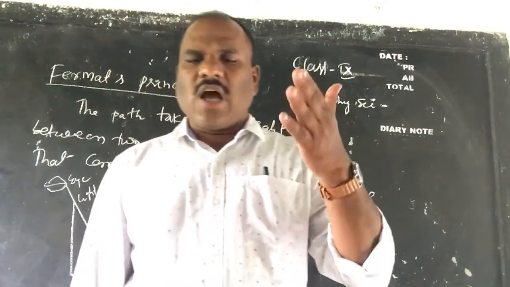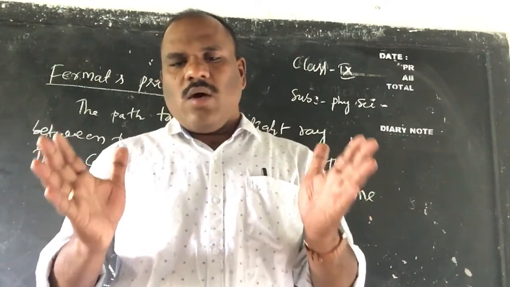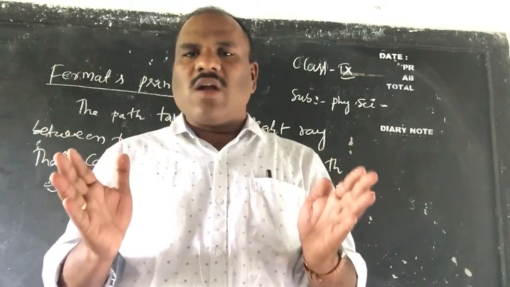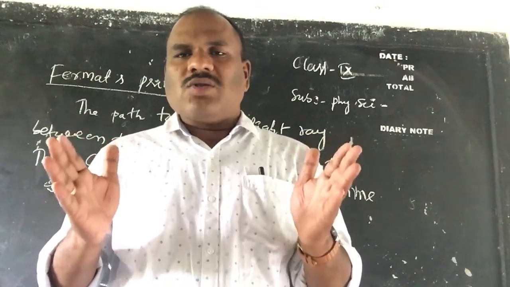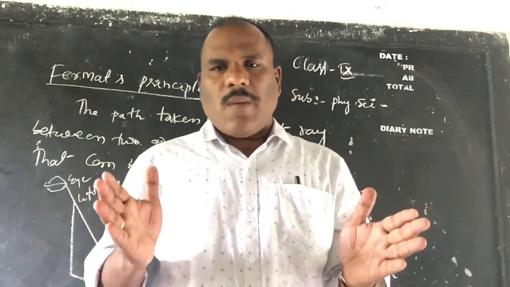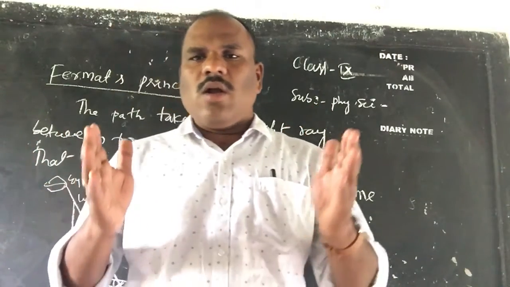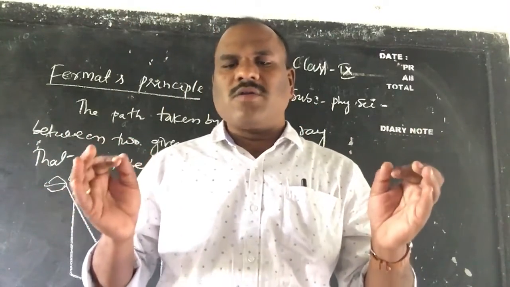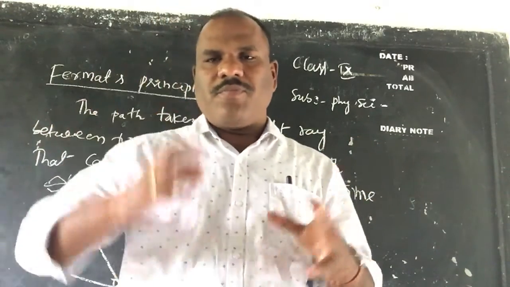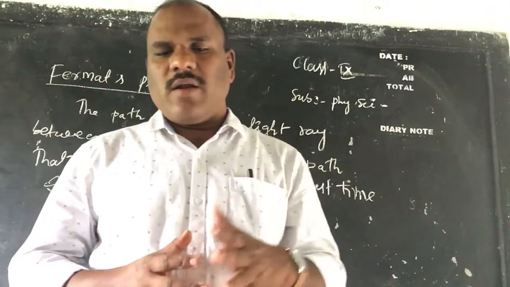Children, take a shallow, less deep opaque trough. Opaque means what, children? Substances which cannot allow light to pass through them are called opaque substances. Now put a coin in the trough. Stand in a way that you can see the coin, as shown in the figure.